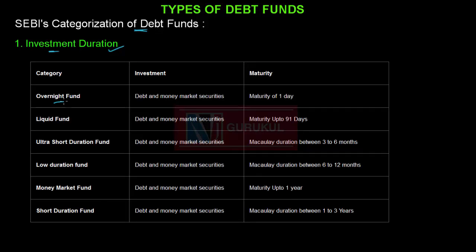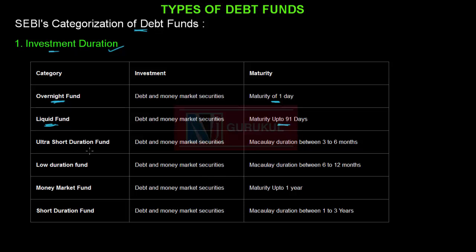SEBI's categorization of debt funds. SEBI has categorized debt schemes under 2 categories. So let us first start with on the basis of investment duration. The first category is overnight fund. Under this category, the scheme will invest in debt securities which have a maturity of 1 day. In liquid fund category, the scheme will invest in debt securities which have a maturity up to 91 days.